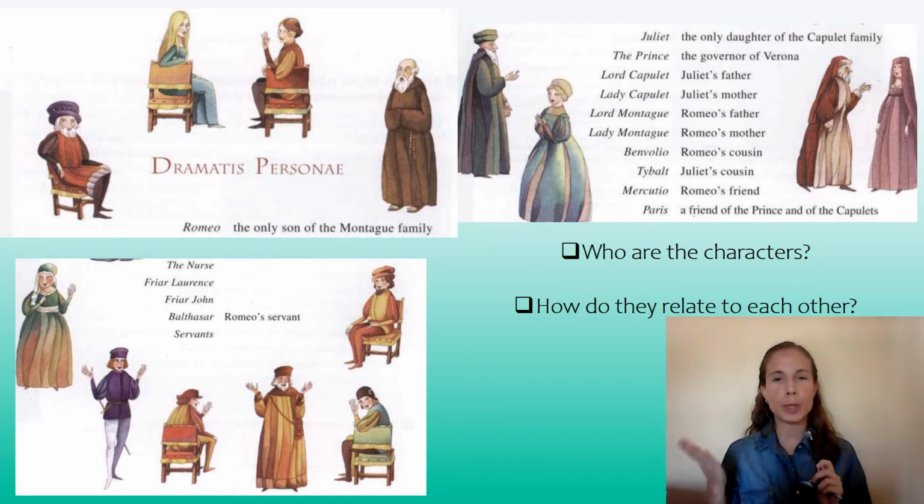We can also read about Friar Lawrence, the nurse, and the Prince of Verona, who are secondary characters, but their actions really affect what happens to the main characters. And you also have Paris, who is a very important person in Verona. Verona is the setting of our story, okay? Remember that. We know this from the very beginning of the story.